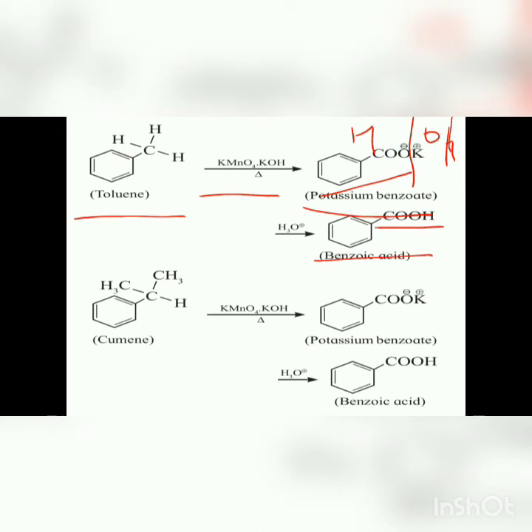Now in the second case, that is cumene, it again undergoes oxidation with KMnO4 and KOH. It again gives the intermediate product, potassium benzoate. Now it undergoes hydrolysis as H plus and OH minus dissociate, and it gives benzoic acid plus KOH.